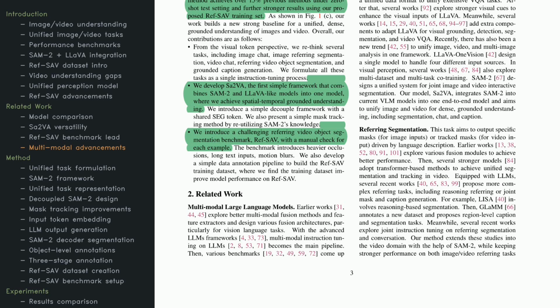The key idea is a shared segmentation token that keeps things modular but still interconnected. Another highlight is the RefSav dataset, built for referring video object segmentation. It includes scenarios with occlusions, motion blur, and long text descriptions. The authors went the extra mile by manually verifying thousands of these samples.